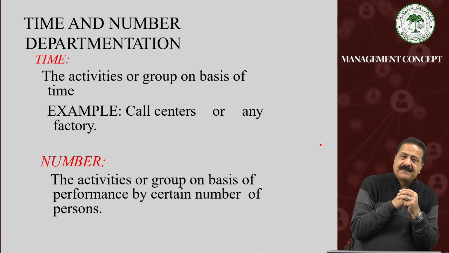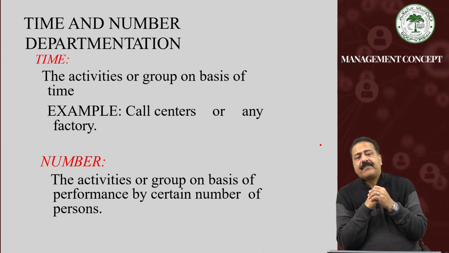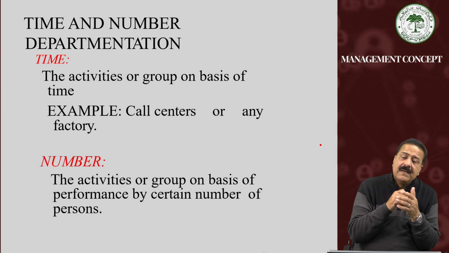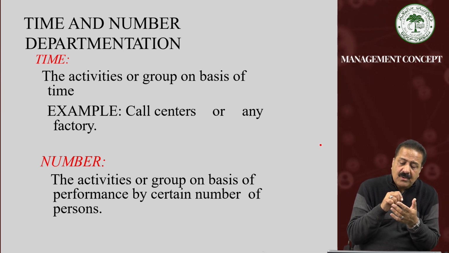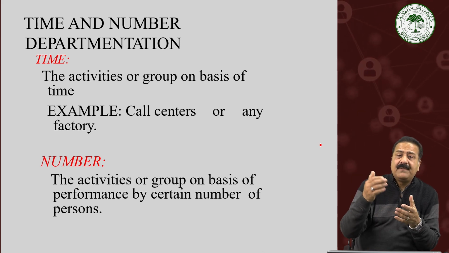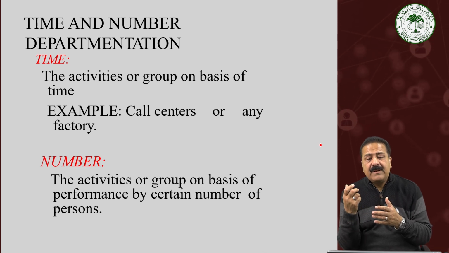Last, students, the last category is time and number departmentation. In the case of time and number, the activities or groups are divided on the basis of time. For example, in recent years, call centers or any factory.